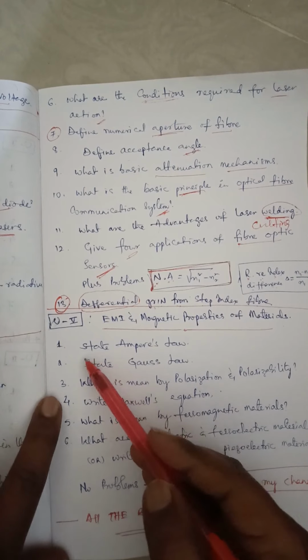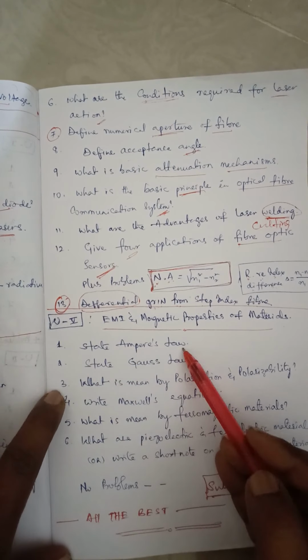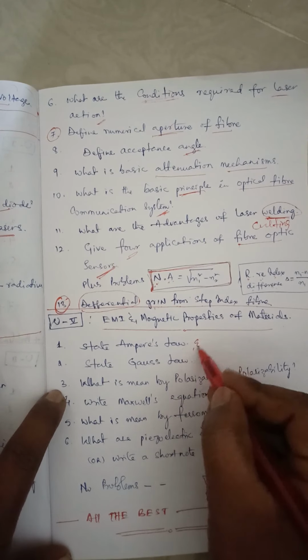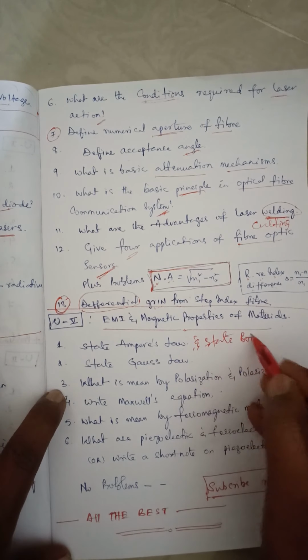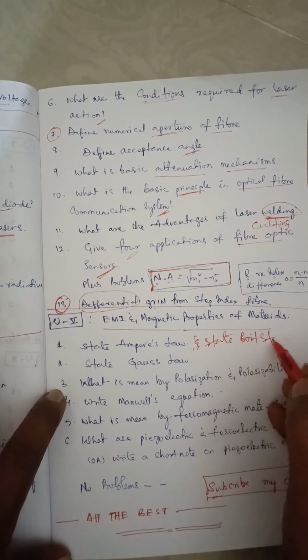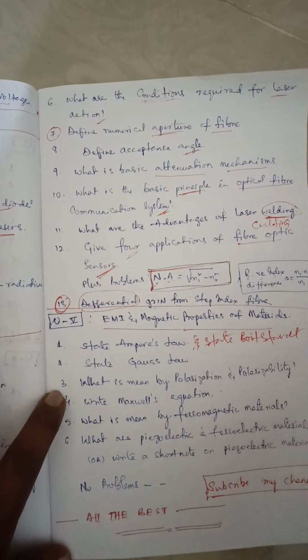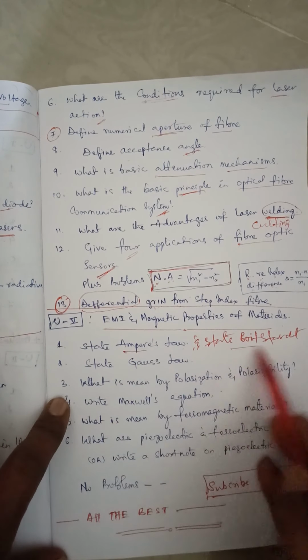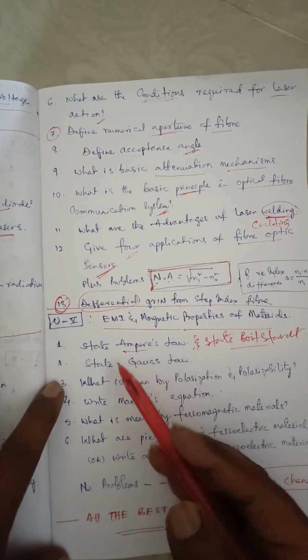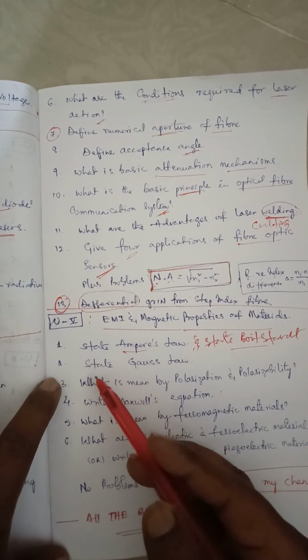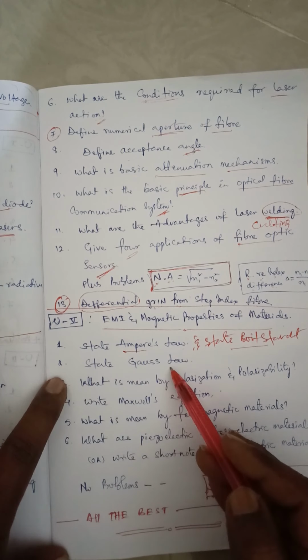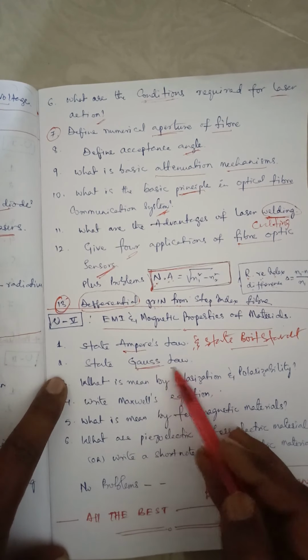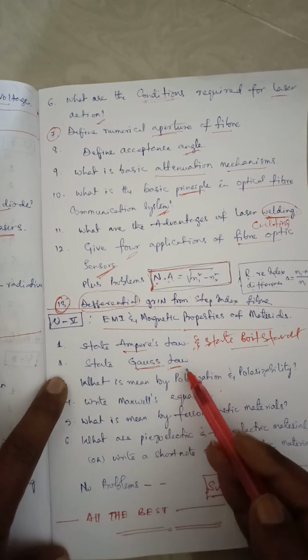Let us see. The first question is, state Ampere's law and also state Biot-Savart's law. Okay, Ampere's law and Biot-Savart's law. These two are very, very important, asked many times. And the second one is, state Gauss law in electricity and Gauss law in magnetism.